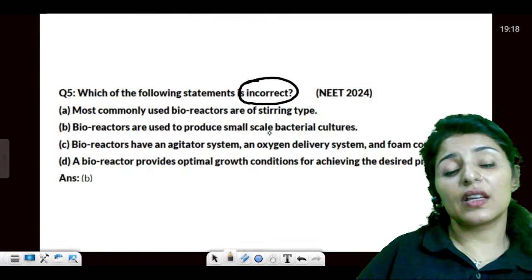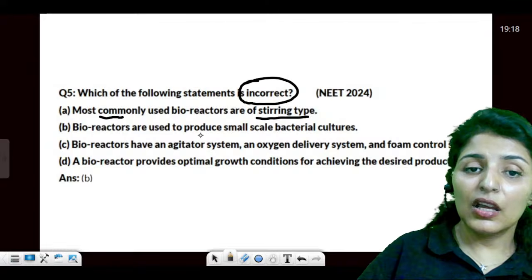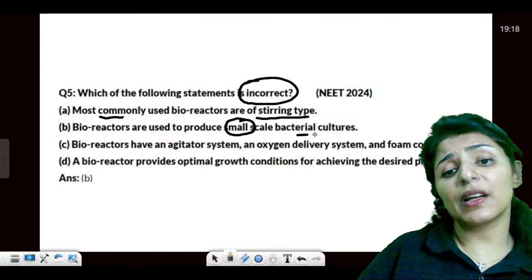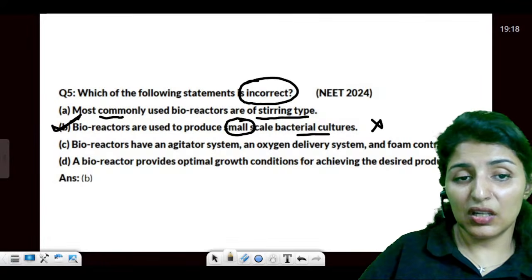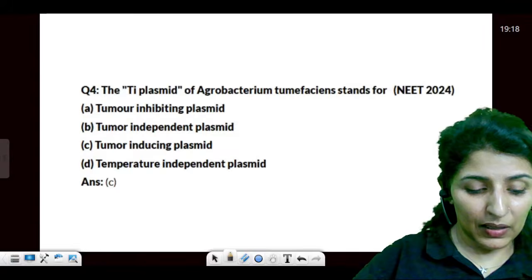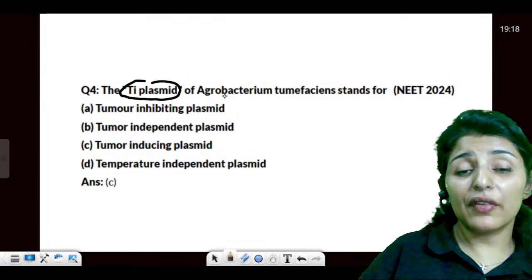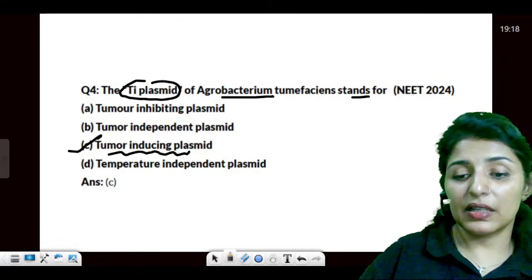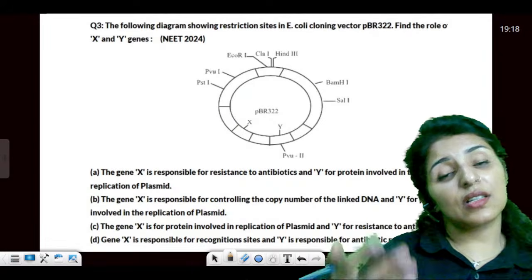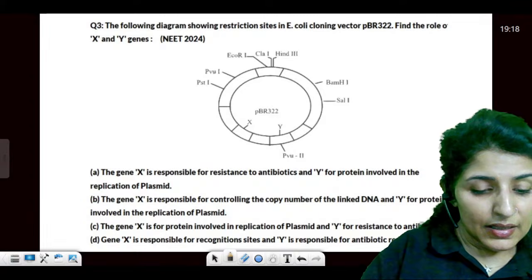Which of the following is incorrect? Most commonly used is of stirring type. It has been repeated. Used to produce small scale bacterial cultures. Wrong. It is not small. It is large scale production. The same question has come up again. Now, TI plasmid of agrobacterium stands for, TI stands for tumor inducing plasmid. Easy? So this is the question. All right, guys.